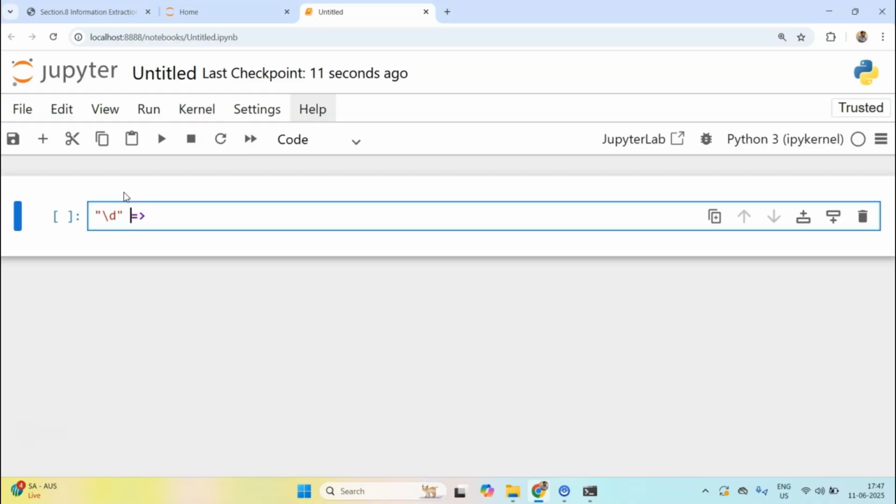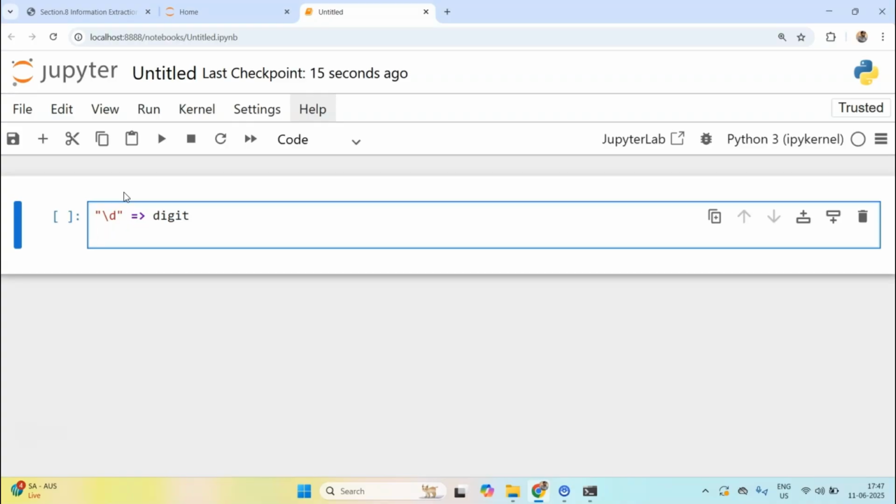Whenever you see such a pattern, you have to immediately recognize it as a digit. And if you see a pattern like this, you have to visualize it to be an alphanumeric character. Always remember that this stands for one occurrence of that particular thing.